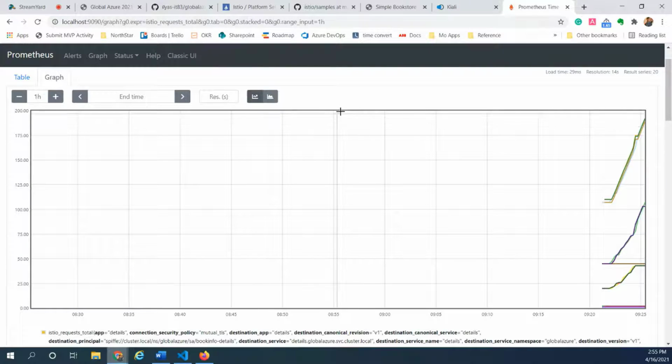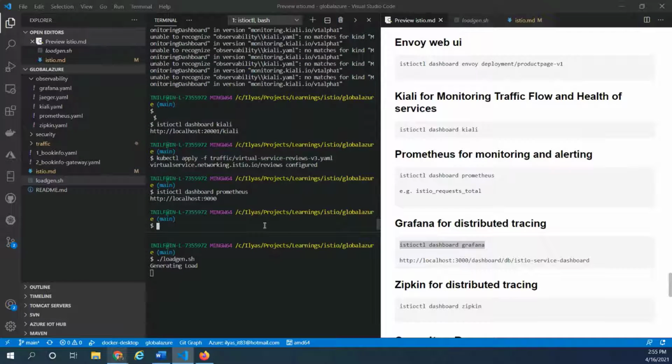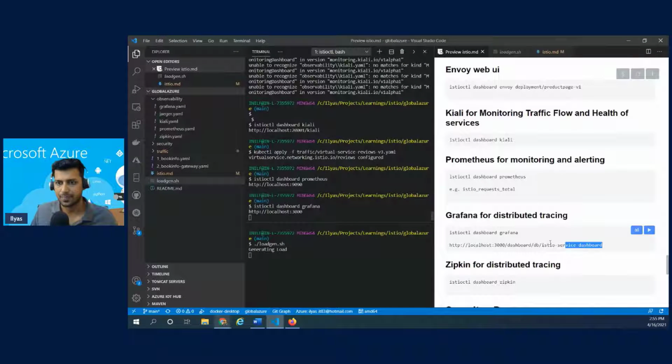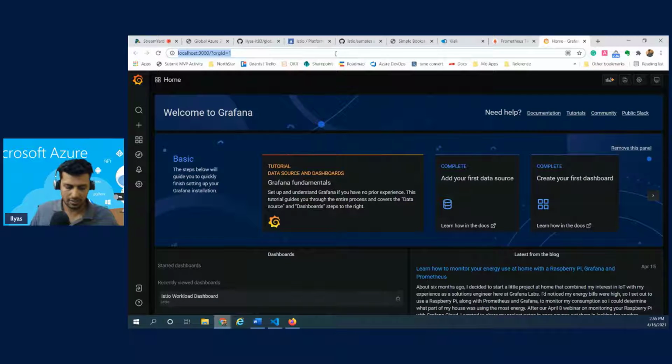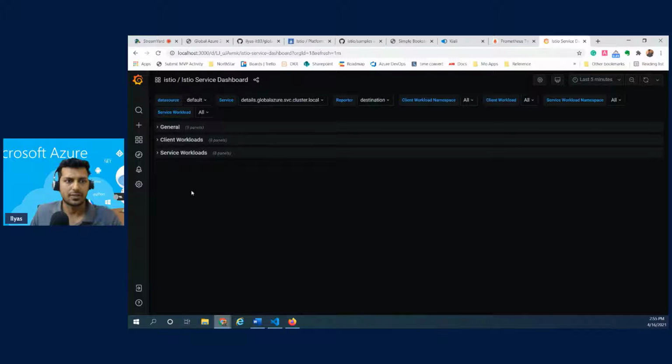All right, so that's Prometheus, and likewise, we could also play with Grafana. Grafana is another interesting tool to see the logs. I'm rushing, but source code is right in the repo. You could play with it.